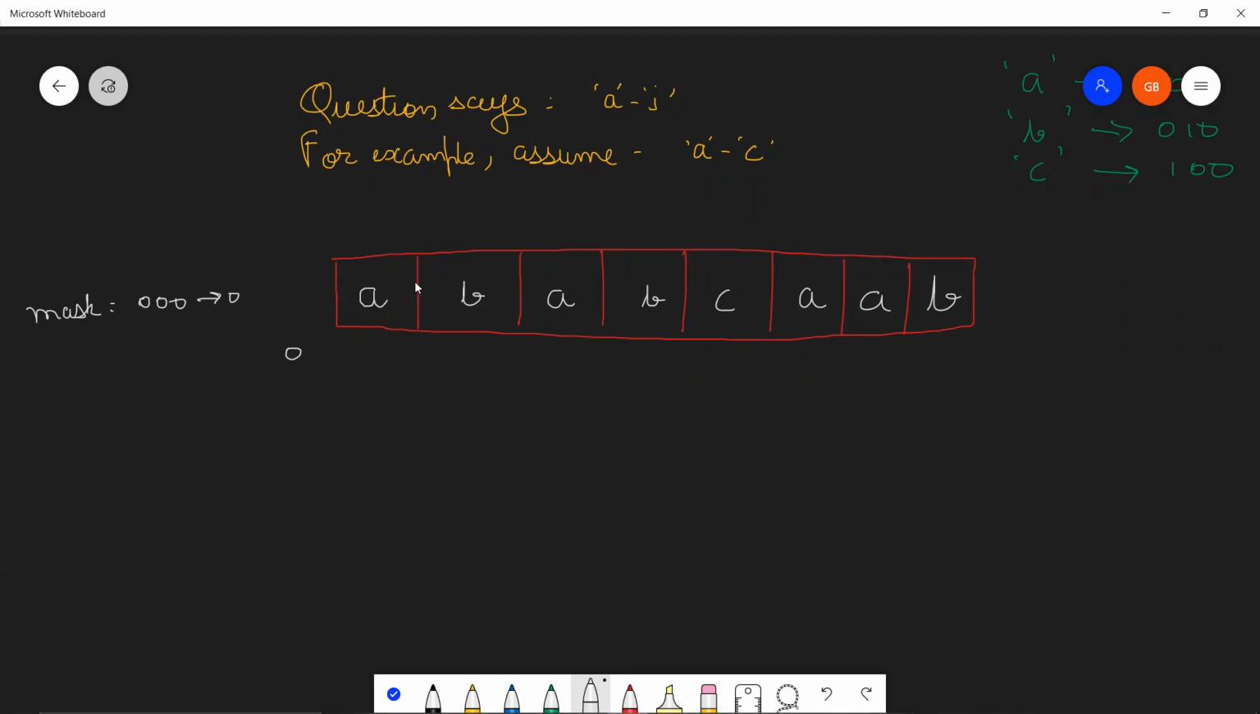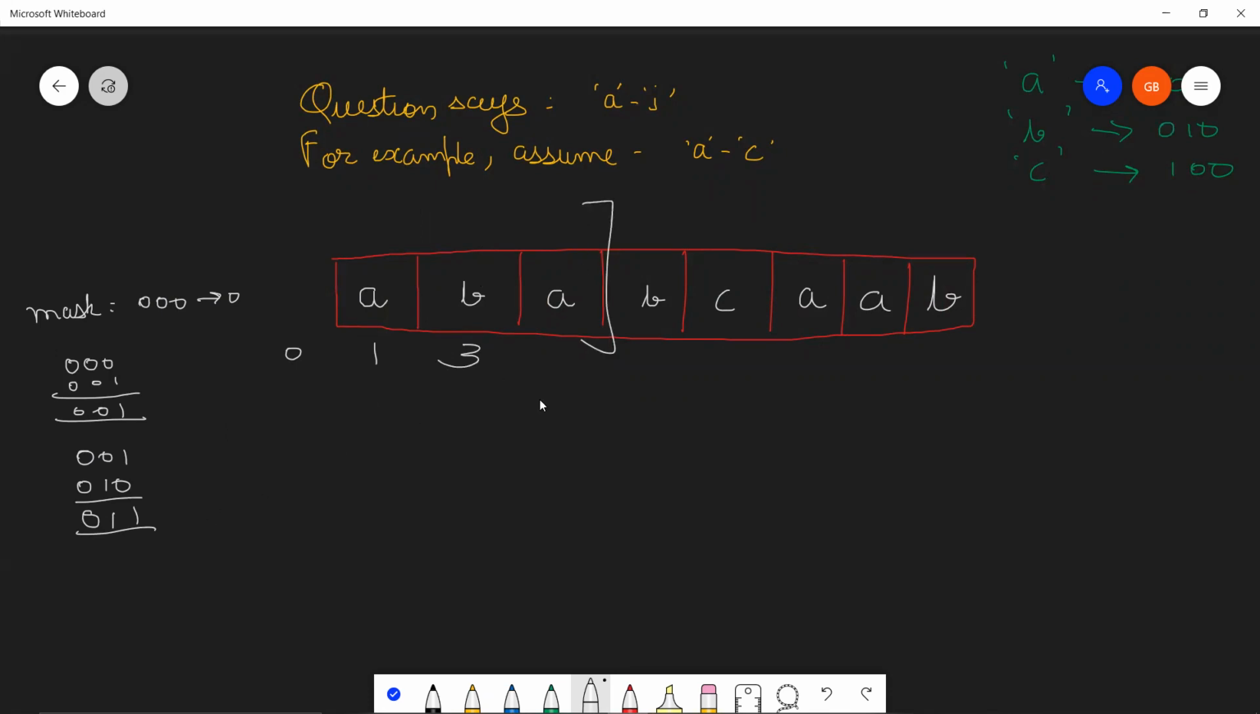Fine. Now, till A, we need to calculate the mask value. What we are going to do is XOR this mask with A's mask, which is 0, 0, 1. And this is going to give us 0, 0, 1. I hope you remember the XOR process. So 0, 0, 1 is basically 1. Then to find the bit mask value till B, we are going to take this 0, 0, 1 that we have found and XOR it with B. And this will give you 0, 1, 1, which is equal to 3.